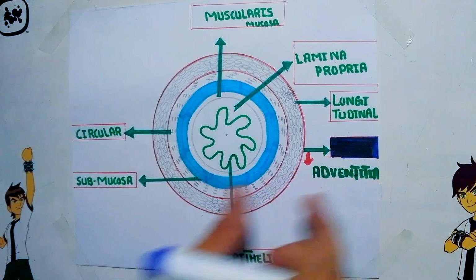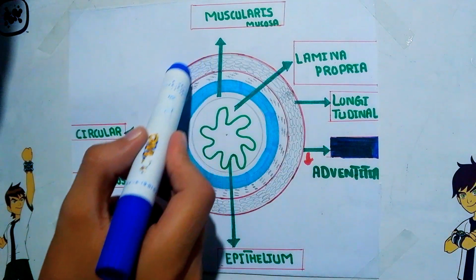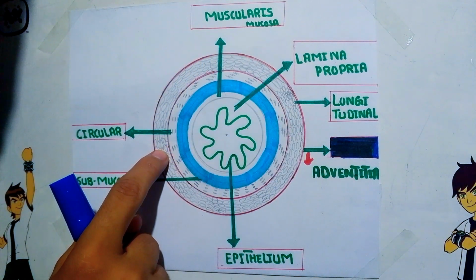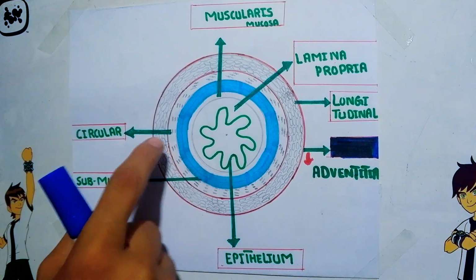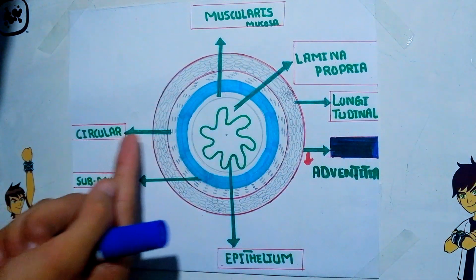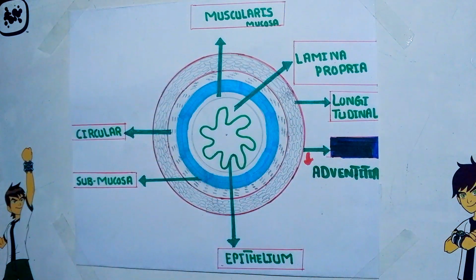So inner to the adventitia, the muscular layer is present. Here, this is the muscular layer. This muscular layer consists of two types of muscle. One is longitudinal muscle, and the next one is circular muscle. So these are the two types of muscle found in the muscularis layer.